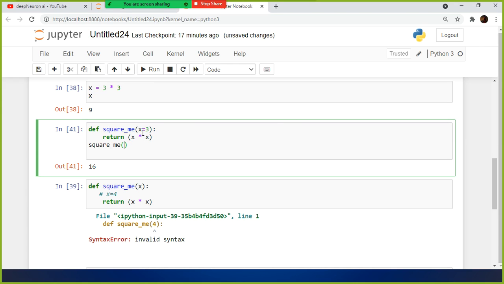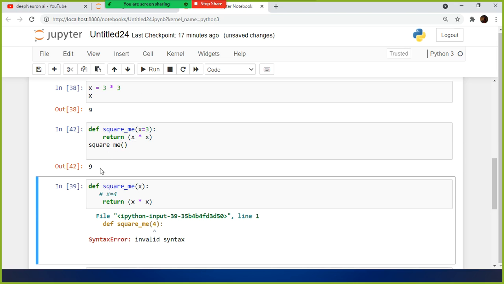Okay. See here, this is called a default parameter, because I assign the value here itself in the function definition, x equal to 3, and return. So the value of x is 3 now. The 3 will get assigned to the variable x. So 3 into 3 is 9. If I call the function without passing any argument to it, it returns 9. So 3 into 3 is 9.